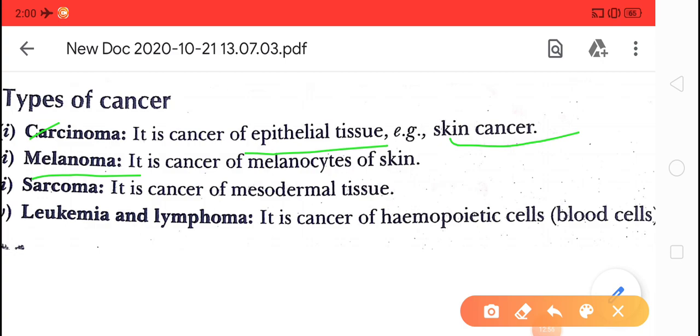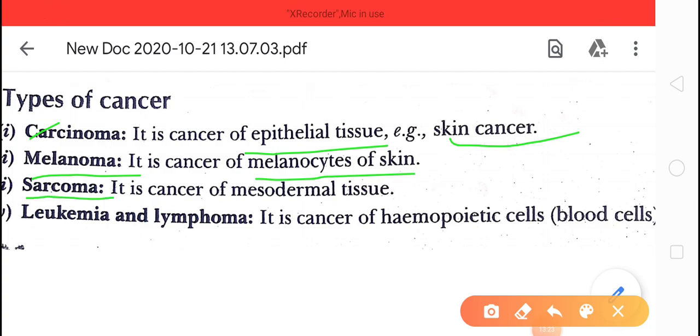Melanoma appears on special sites, melanocytes, cells that are found in the skin. So if the melanocytes are affected by the physical and chemical agents, then the cancer of melanocytes is known as melanoma.